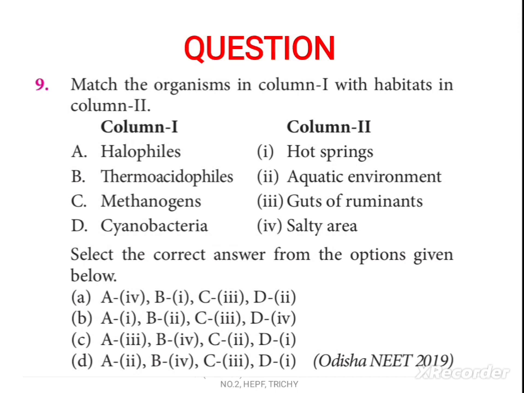Now next question. Here 2 columns have been given, column 1 and column 2. You read the words given in column 1. Then you match column 1 along with column 2 words. So the correct explanation and some matching is to be there. Accordingly, after correct matching, you select the options given below. Which option is correct? Accordingly, you can choose it. You read it out, children, then later you can choose the correct answer. Now the correct answer is A.